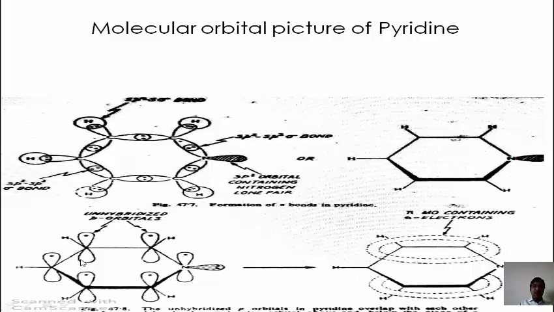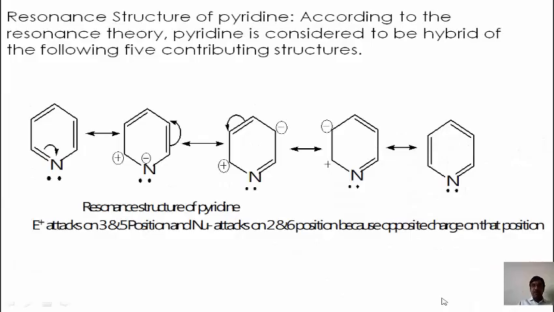All carbon atoms, meaning 5 carbon atoms, carry one unhybridized p orbital which is perpendicular to the plane of the ring. The nitrogen atom also carries an unhybridized p orbital. These 6 electrons combine to form the 4n plus 2 equals 6 electron cloud. Of this, half of the electron cloud is above the ring and half is below the plane of the ring. These are the resonance structures of pyridine.